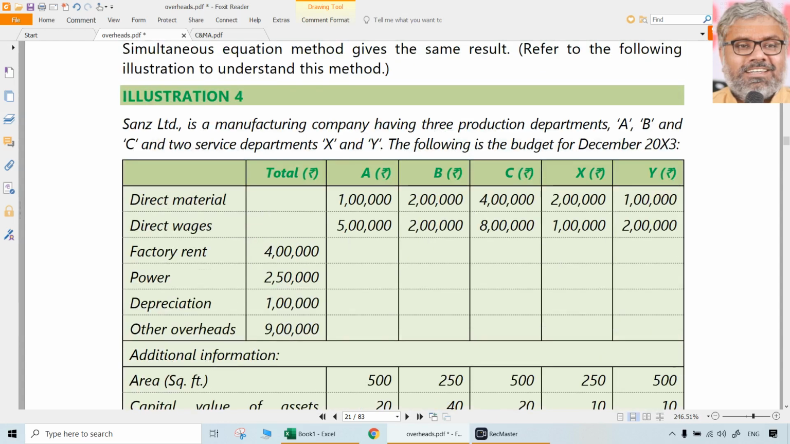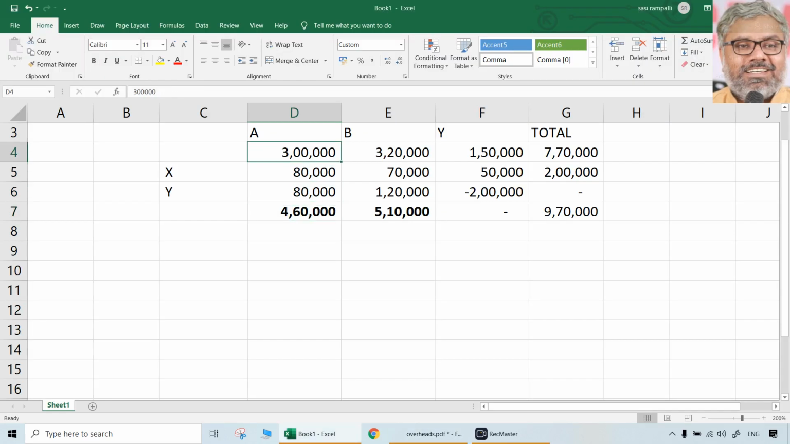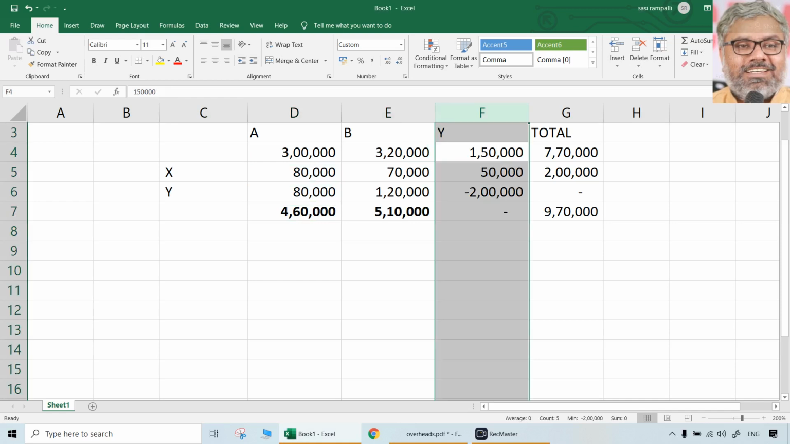But that is a latter step. In the sense, last step actually, that is a secondary distribution. But this question, illustration 4, requires, looks like primary distribution also. Look at this question. Sans Limited is a manufacturing company having 3 production departments, A, B, C, and 2 service departments, X and Y. So this question itself is different here, definitely.